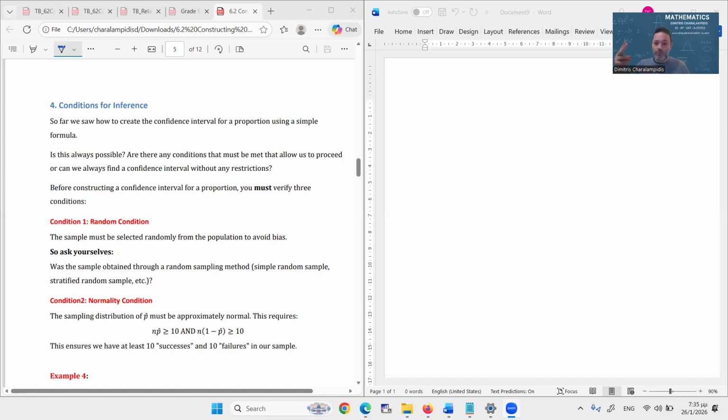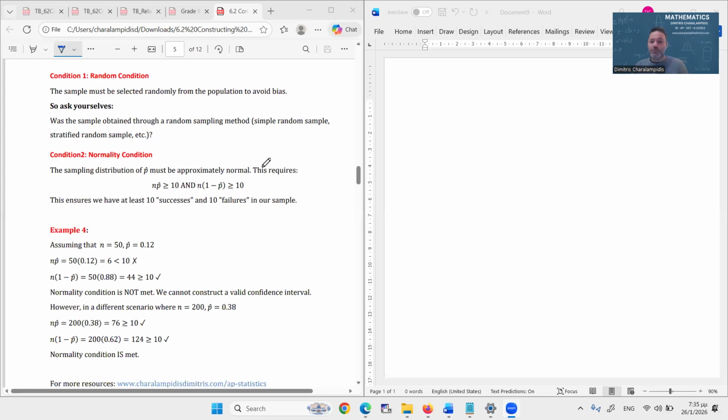Condition number two is called the normality condition. Here, we must make sure that the sampling distribution of the sample proportions, which we talked about in Unit 5, is approximately normal.